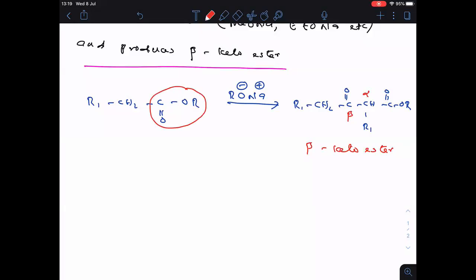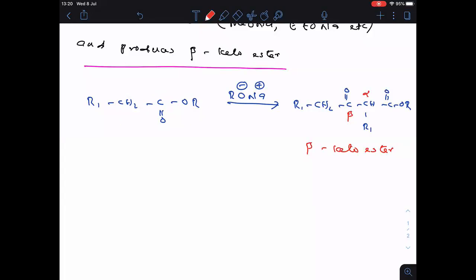Once you see the reactant, this is the ester, the carbon bonded to the functional group is the alpha carbon, and two hydrogens are there. I told you at least one hydrogen is required, but here two are there. That is the beta keto ester. Clear?